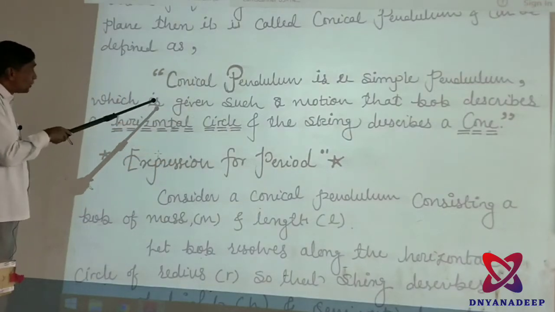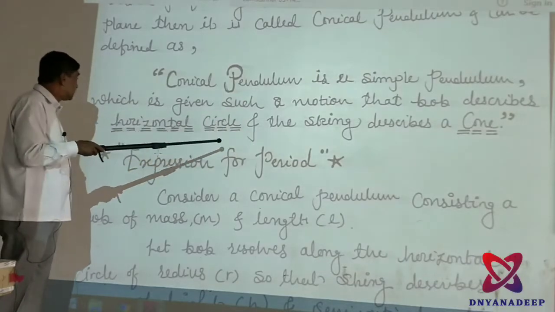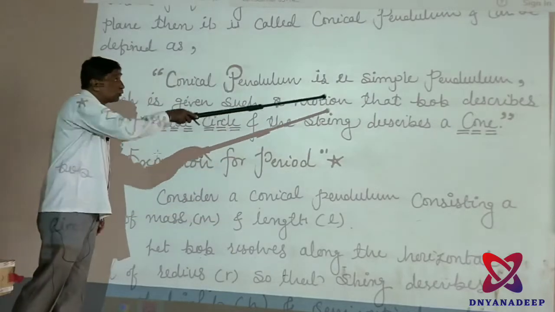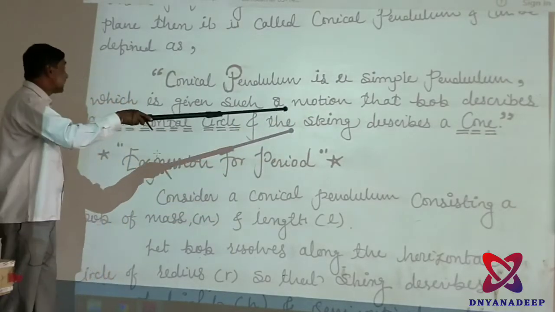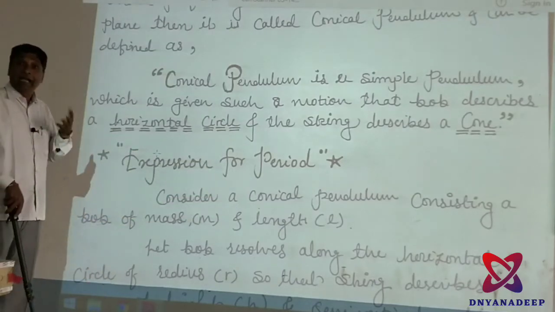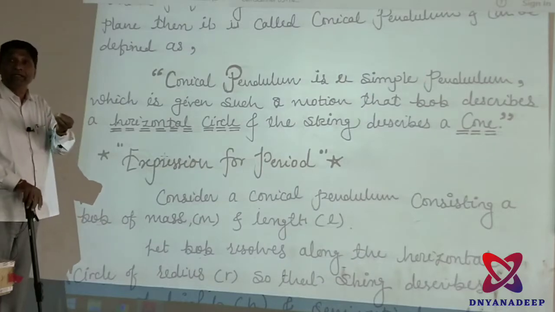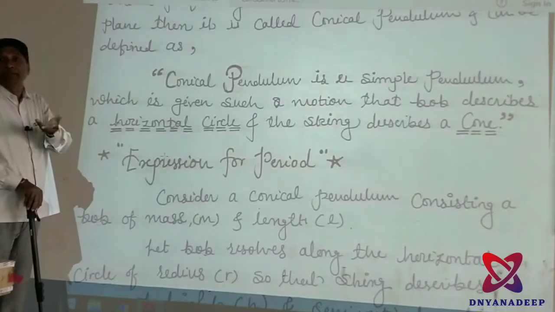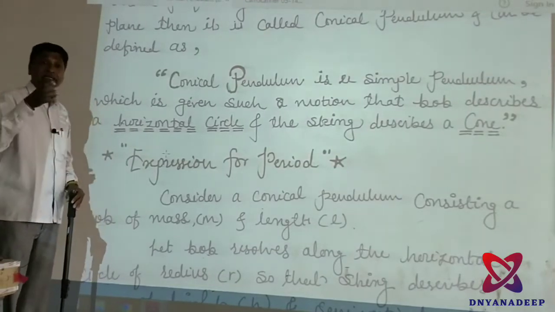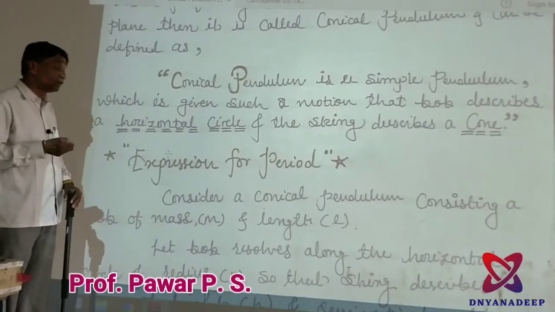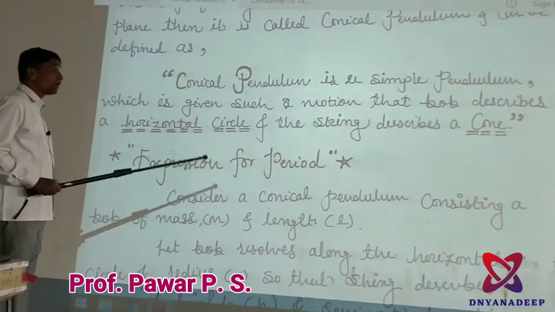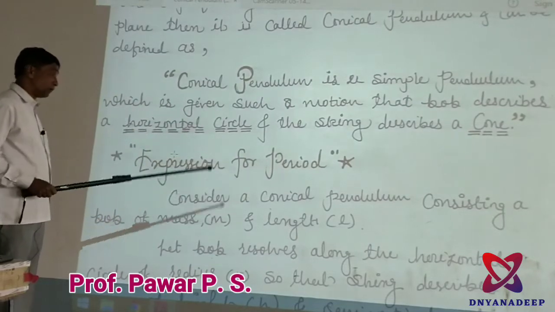Then, for the conical pendulum, the string performs a circular motion. That means there comes a period, and period means the time to complete one revolution or one oscillation, known as the time period. Therefore, we have to find the periodic time or period of the conical pendulum.